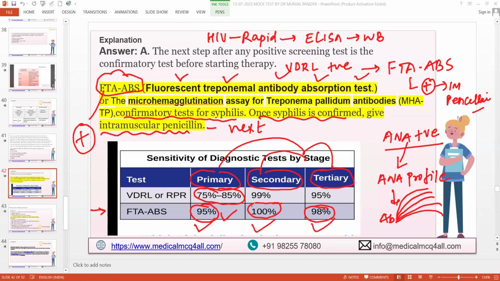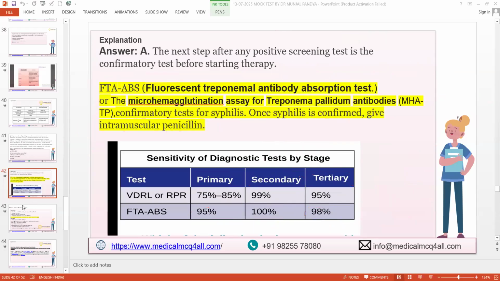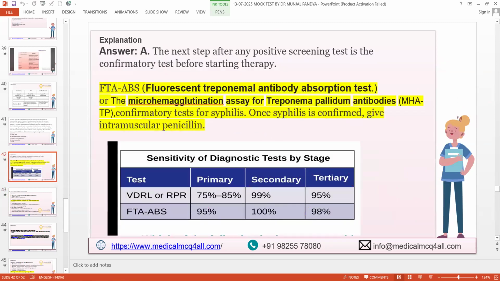Can you see by the numbers? Yes or no? Are you getting me? So this is the best test to go ahead. And once this test is confirmed, you're gonna go for the treatment of these patients. So thank you very much all. Yes, please. The VDRL and RPR have the same sensitivity, so we don't need to do RPR after if the VDRL is positive. Yes, that's correct.